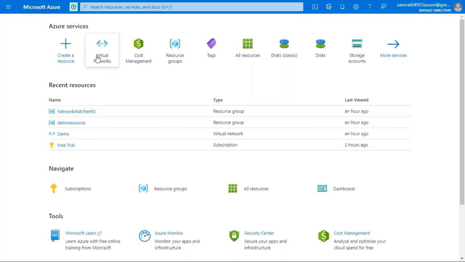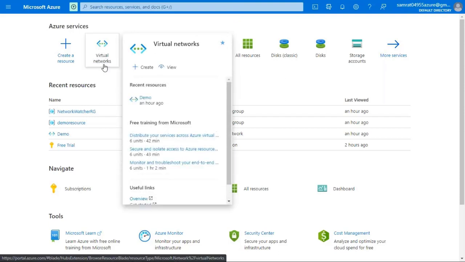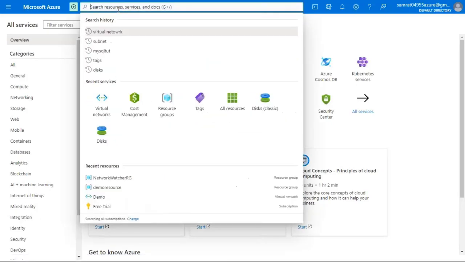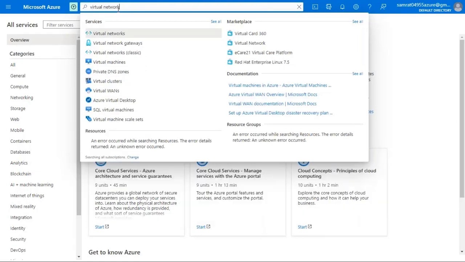For creating an Azure Virtual Network, the first step is to log in to your Azure portal using your Azure account credentials. First, you have to click on Azure Virtual Network. You can select Azure Virtual Network from here, or you can also go through More services and select it from there, or you can search for it in the search bar as Azure Virtual Network.